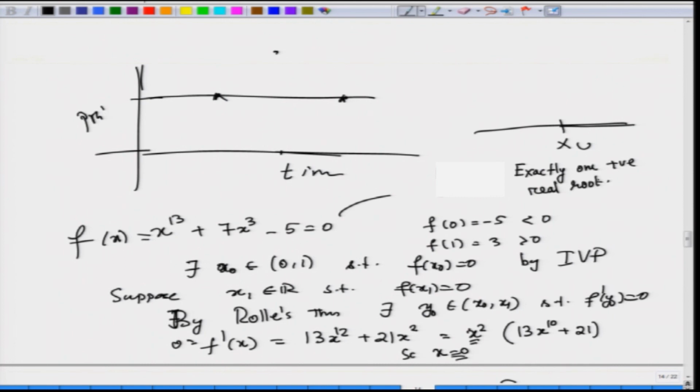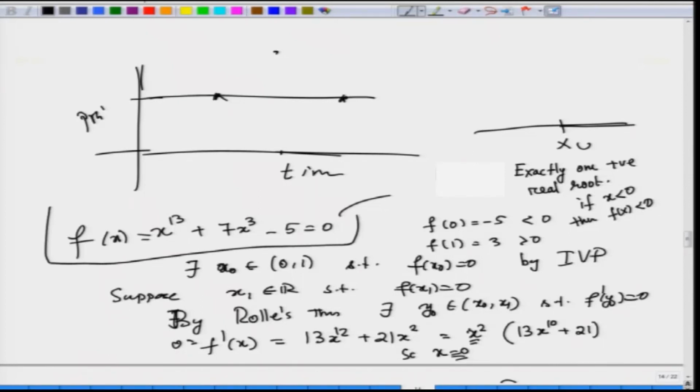Now, as you can see, if x is negative, then f of x is strictly less than 0. So, there is no real root on the negative axis, and what we are showing is that there is exactly one real root on the positive axis.